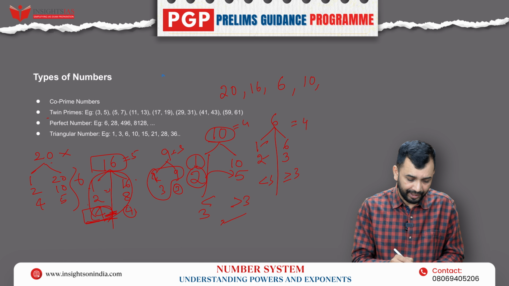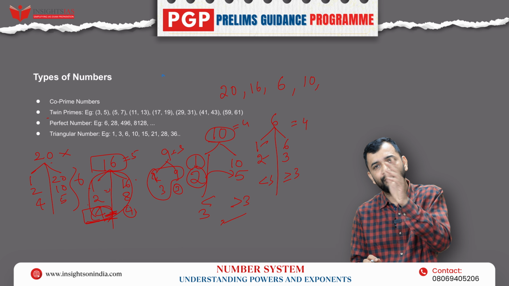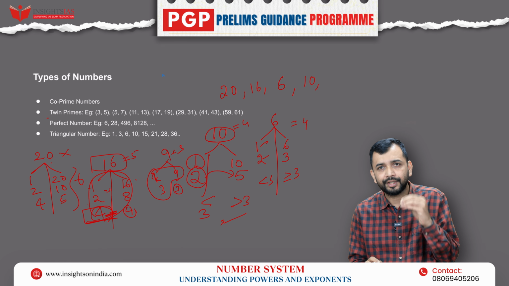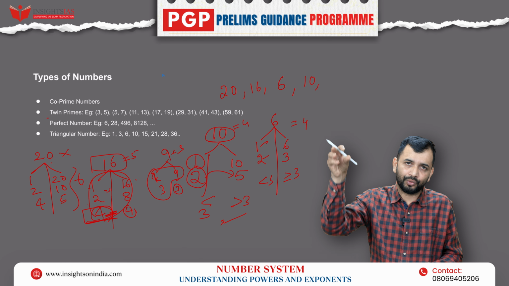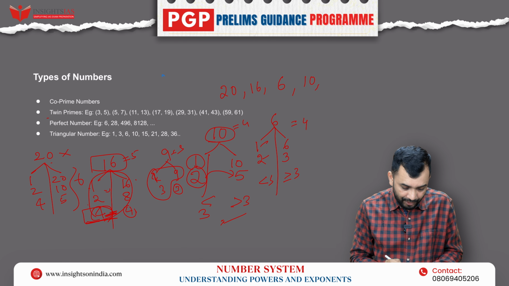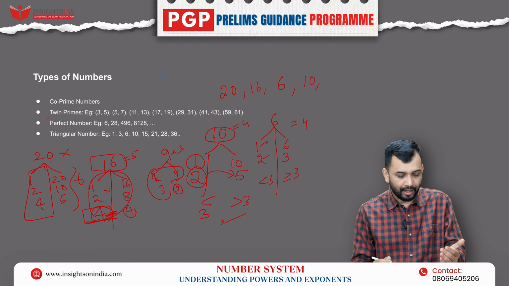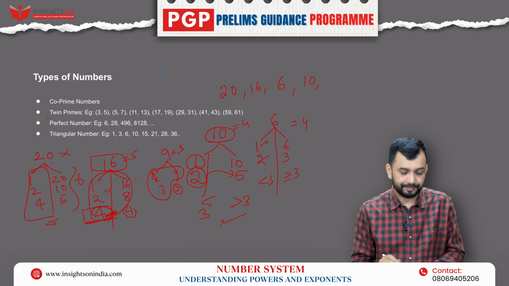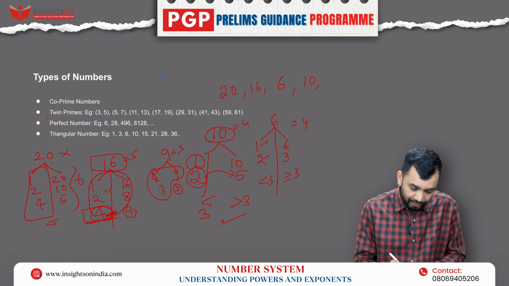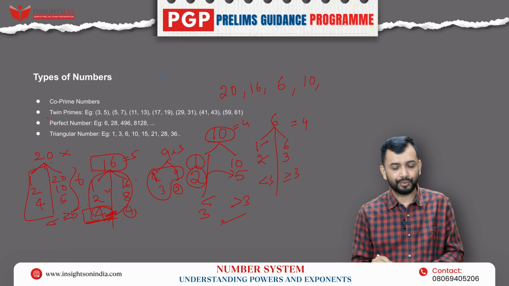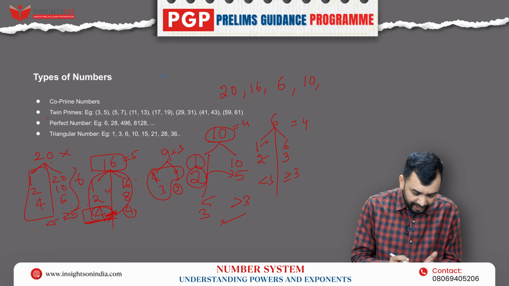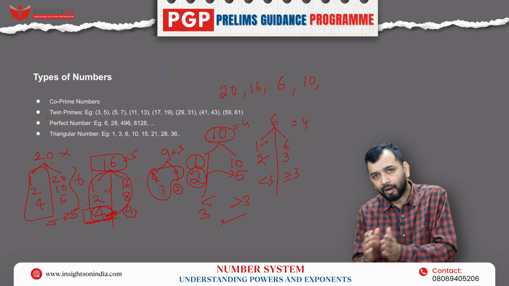Similarly, for 20, what is the square root of 20? It will be between 4 and 5, because 4 squared is 16 and 5 squared is 25. Half of the factors are less than 5 and the remaining half of the factors are greater than or equal to 5. So that means you don't need to check all the numbers.